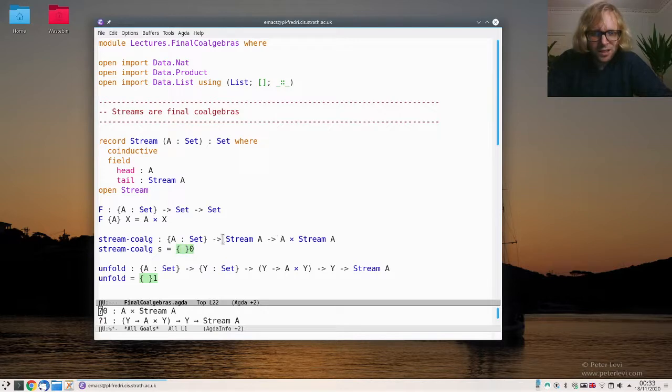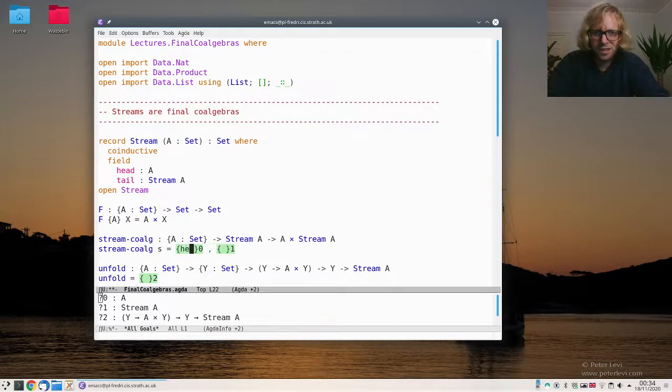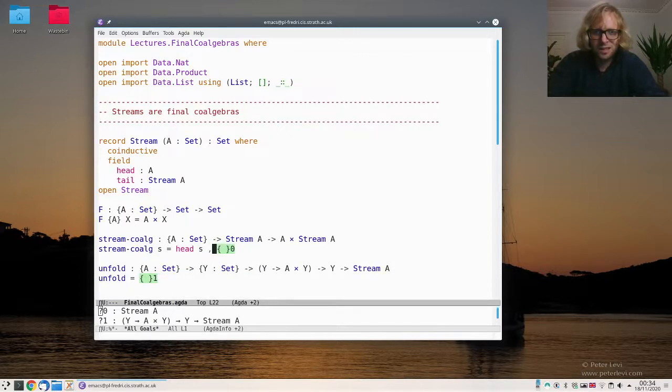Okay, so let's see if we can define this. We are given a stream, and we have to produce this observation of it. So we should get an element and another stream. The idea is that this element here should be the head of the stream, and this other stream should be the tail, because this is exactly what I can observe of my stream. So let's do that. Should be something, comma, something. Here I want the head of S, and here I want the tail of S. There's not much going on here really. We're just observing that we can get this data out of any stream.